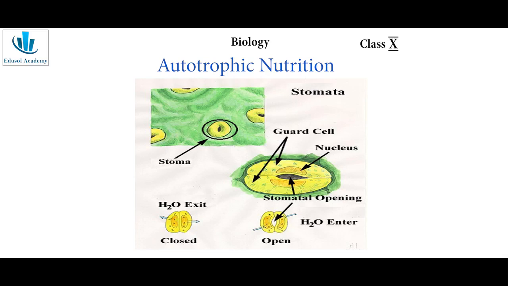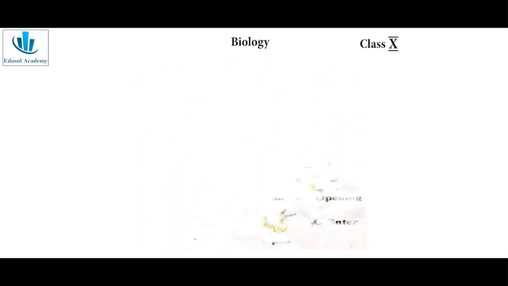So, this entire mode of nutrition is termed as autotrophic nutrition, and the process involved in autotrophic nutrition is the photosynthesis, which is mainly happening in plants.